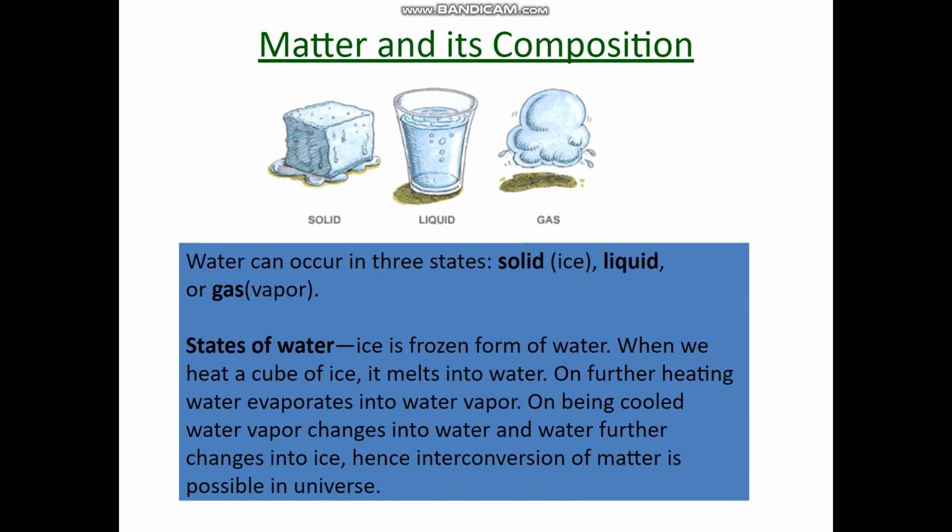States of water: ice is the frozen form of water. When we heat an ice cube, it melts into water. On further heating, water evaporates into water vapor. On being cooled, water vapor changes into water, and water further changes into ice on cooling. Hence, interconversion of matter is possible.